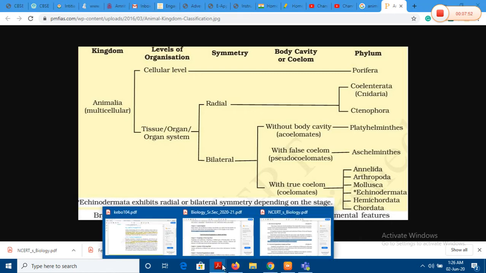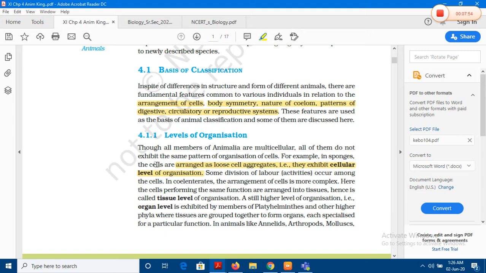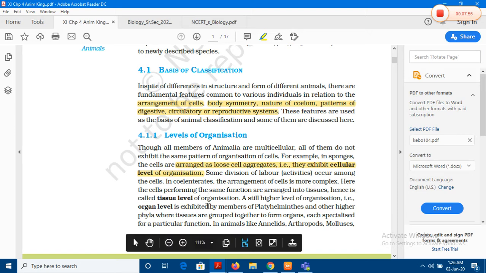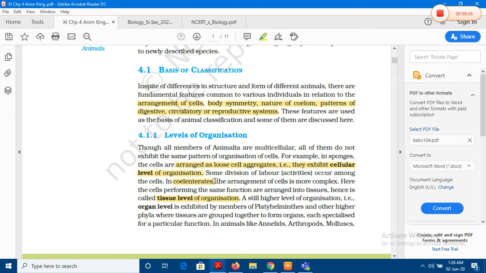Coming back to your text, the same point is explained over here. And for the tissue level of organization, they bring in the coelenterata or the cnidarians. The most common example of a coelenterate or a cnidarian that we know from class 9 is Hydra, for example.